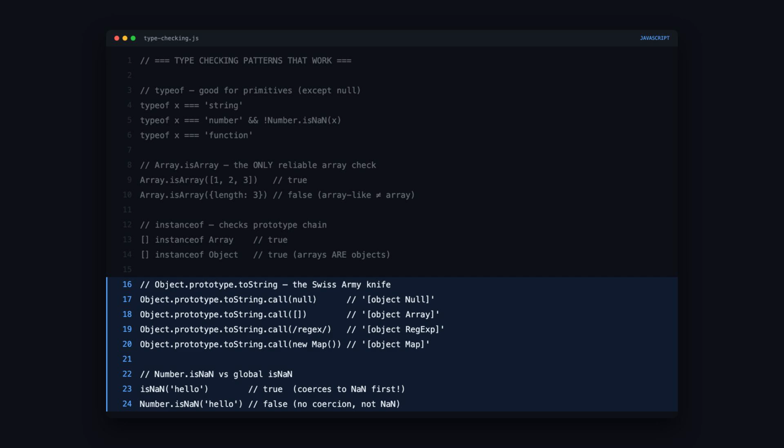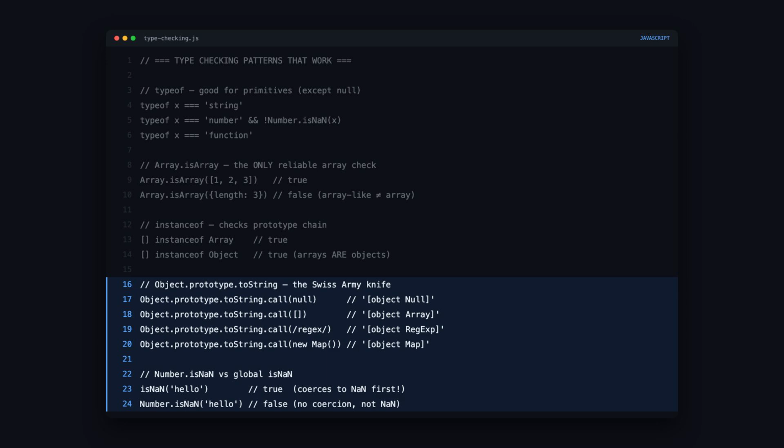For the most robust check, use Object.prototype.toString.call. It returns a string like [object Null] or [object Array]. It works correctly for null, arrays, regex, Map, Set, everything. It's what libraries use internally.